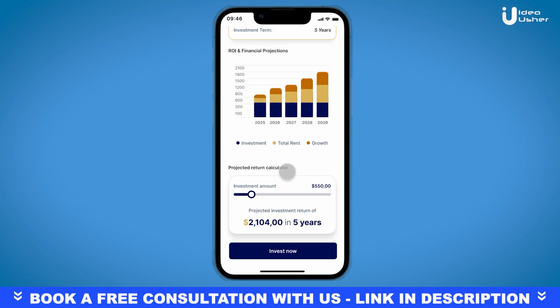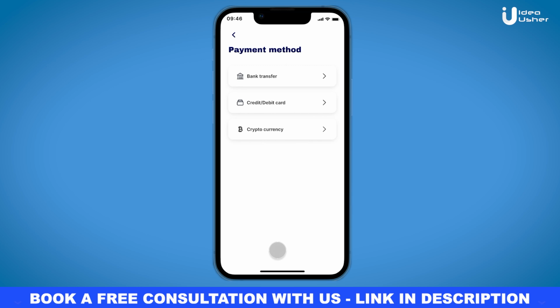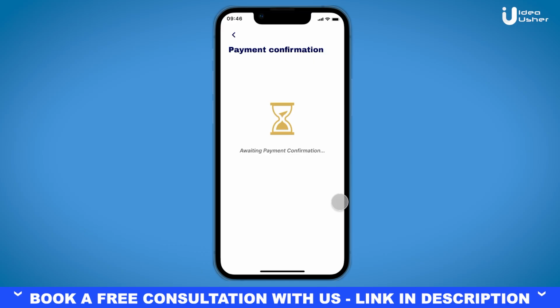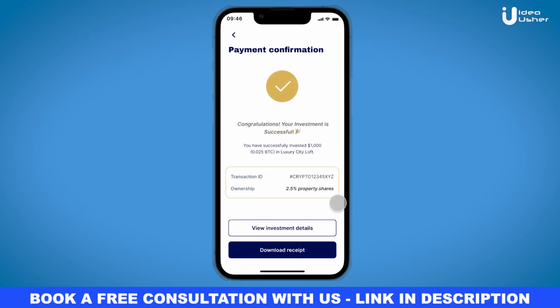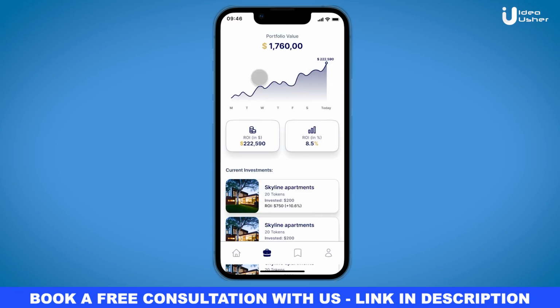Once ready to invest, the user can tap on Invest Now. The user then needs to select their preferred payment method from the multiple options provided. After the payment is done, there is a confirmation message and users can view their investment details. Users can track all their holdings and transactions in the portfolio section. It displays the current value of their investments, the total ROI, and a full history of all the transactions.